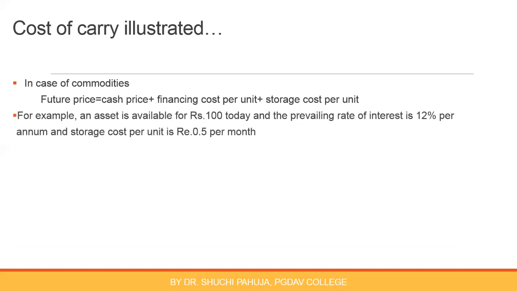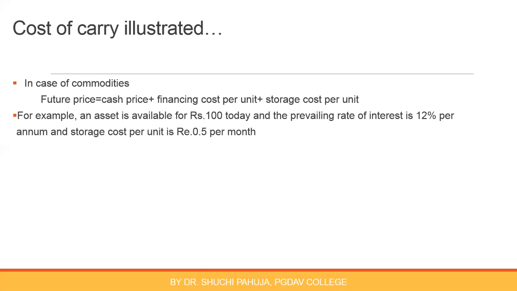Suppose the price of the asset today is 100 rupees, and the prevailing rate of interest is 12% per annum. Storage cost per unit is rupee 0.5, that means 50 paisa per month.